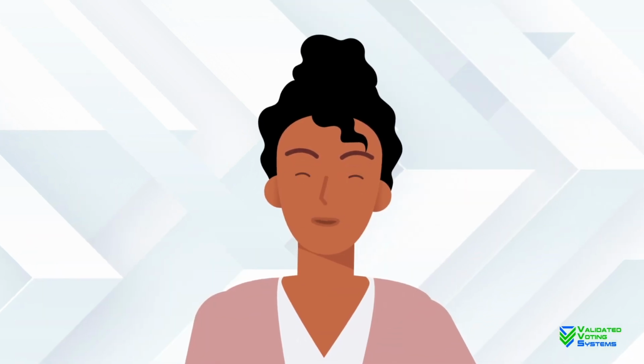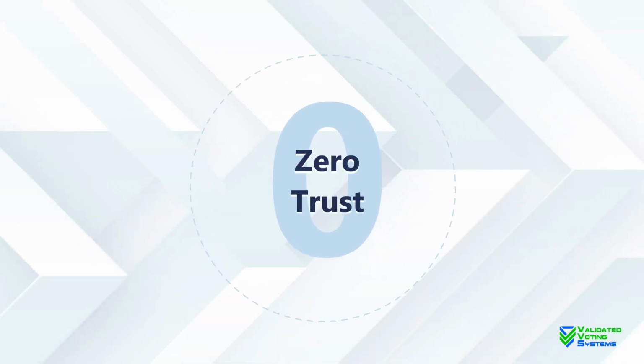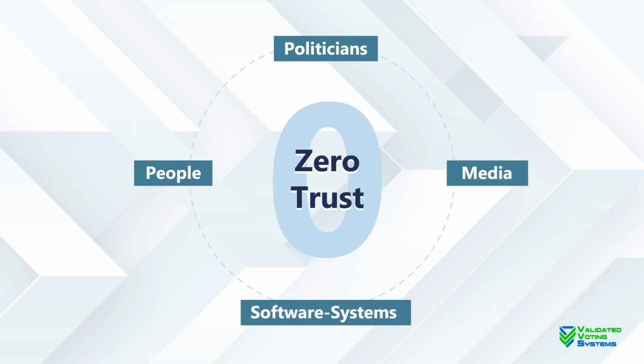So, how does this process help our average citizen? By using a zero-trust model, voters won't need to trust anyone or any system due to each step being verified and validated.